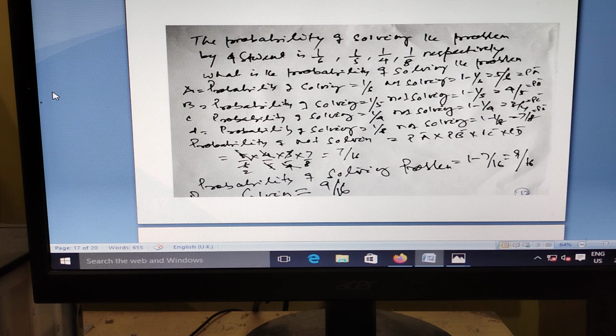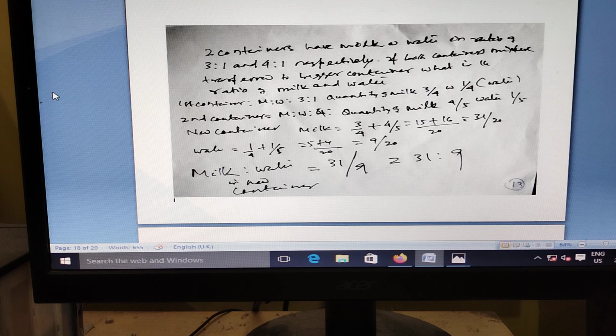What is the probability of solving the problem? 1 by 6, 1 by 5, 1 by 4, 1 by 8. These people can solve with 1 by 6, 1 by 5. So in which way can they not solve? 5 by 6, 4 by 5, 3 by 4, and 7 by 8. You multiply it. What is the value? 7 by 16, they cannot solve. And how many ways can they solve? 9 by 16. Self-explanatory.